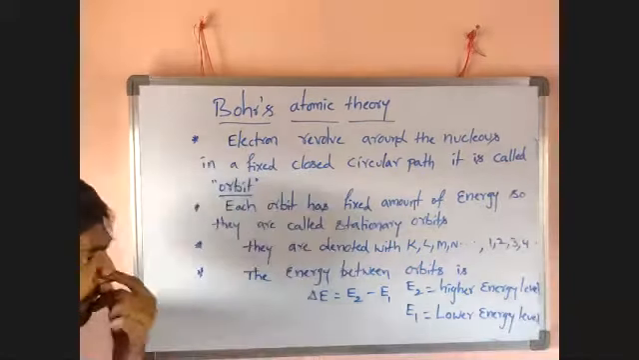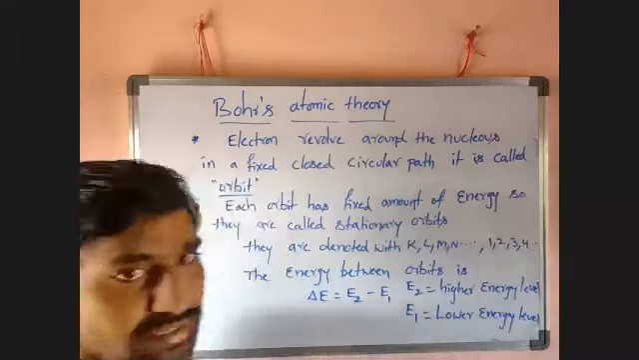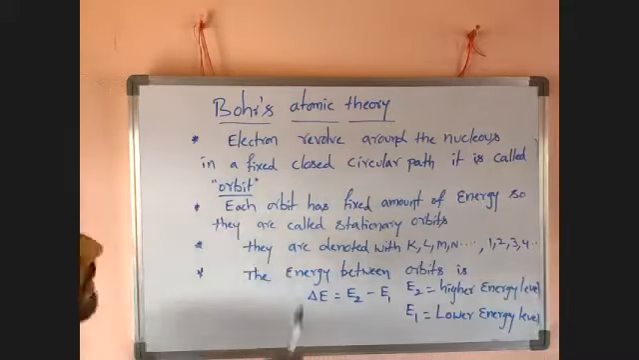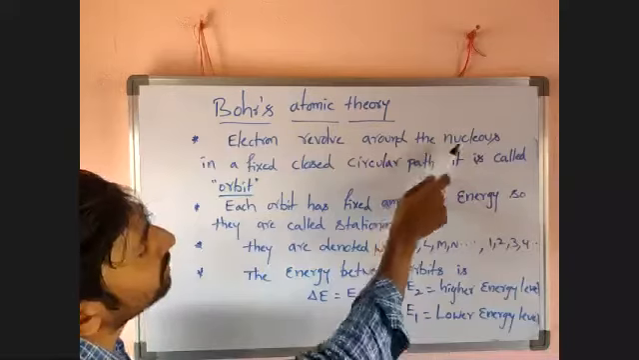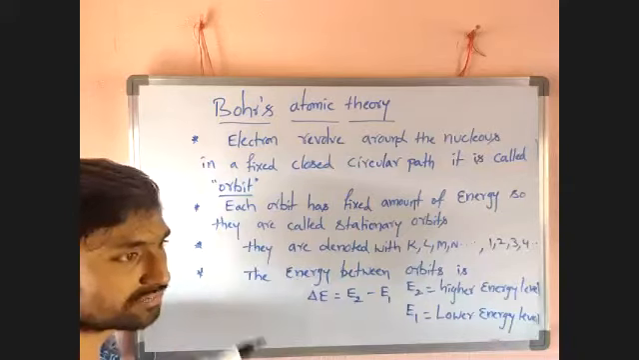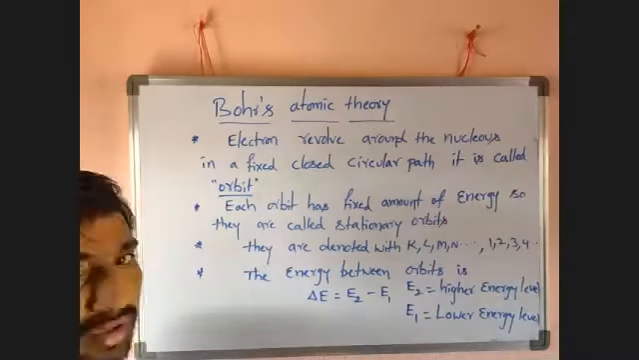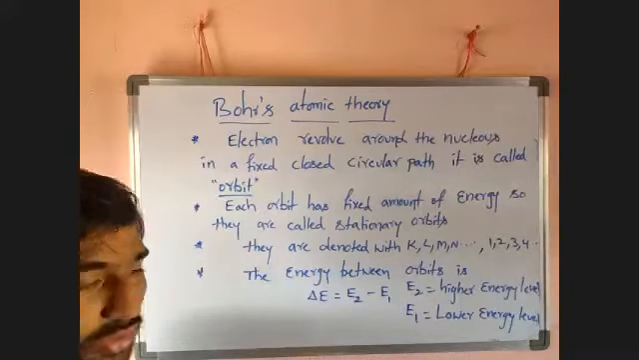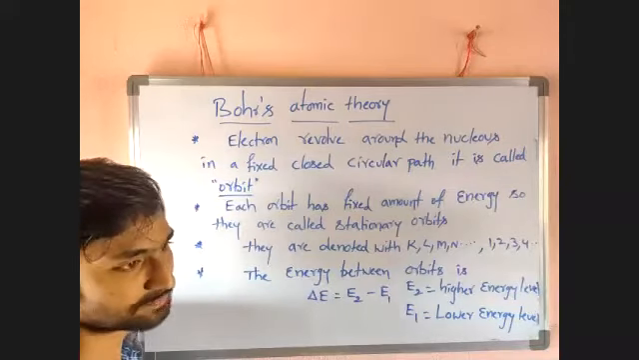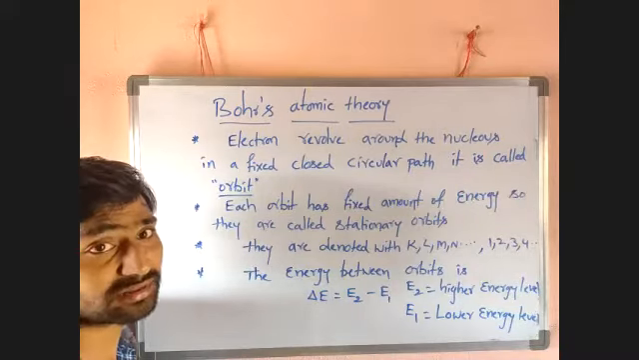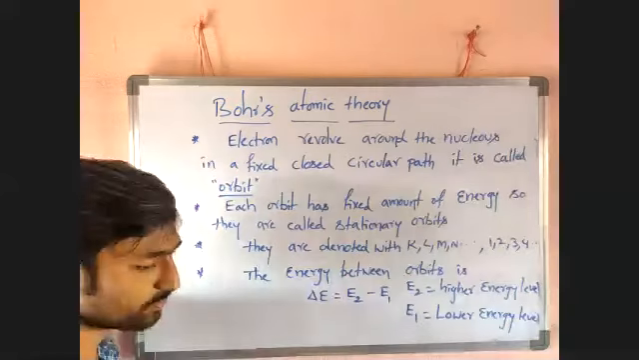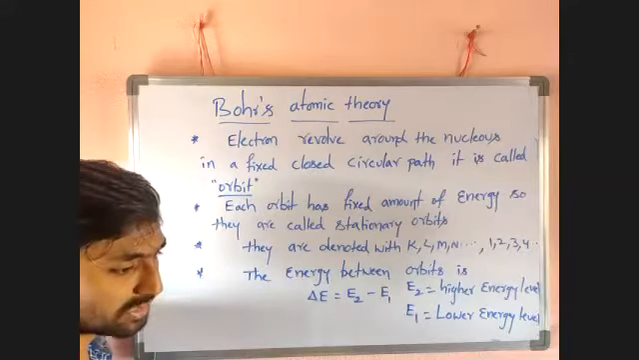Okay, so E2 equal to higher energy level, E1 equal to lower energy level. Now, Bohr's atomic theory. What is Bohr's atomic theory? Here, electrons revolve around the nucleus. Generally we know that the nucleus is placed at the center of the atom, according to Rutherford. Rutherford discovered the nucleus based on the alpha scattering experiment. According to him, the nucleus is placed at the center of the atom within a small region.